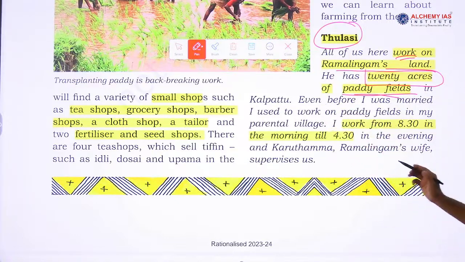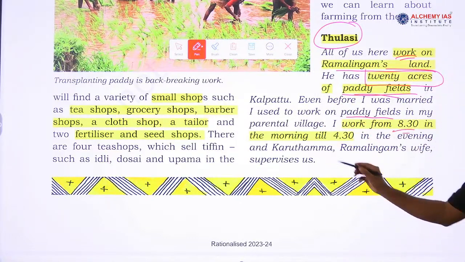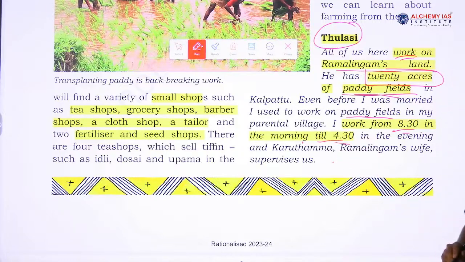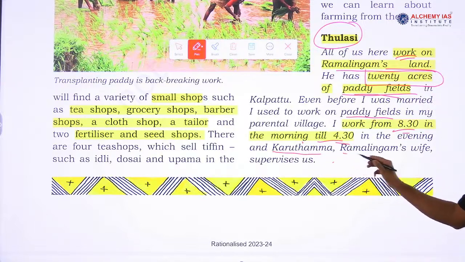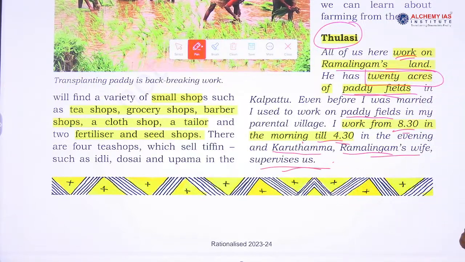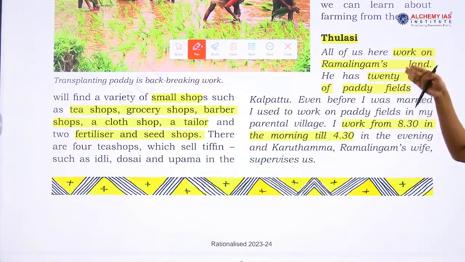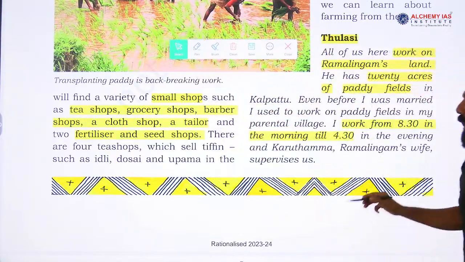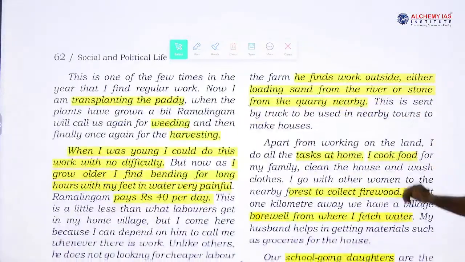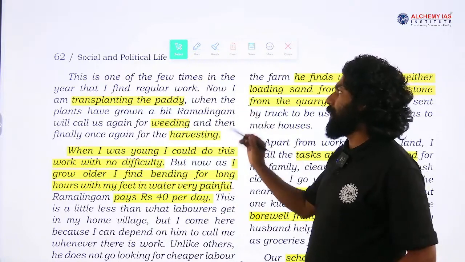Even before I was married, I used to work in a paddy field in my parental village, and I worked from 8:30 in the morning until 4:30 in the evening. Here Karundamma, Ramalingam's wife, also supervises her. So, it is a property owned by Ramalingam, it is the farm activity that she was involved in, and the wife of Ramalingam supervised her work in that field. So, this is how she explained how she was involved in this farm activity and what work they do. This is one of the few times in a year that I find regular work.